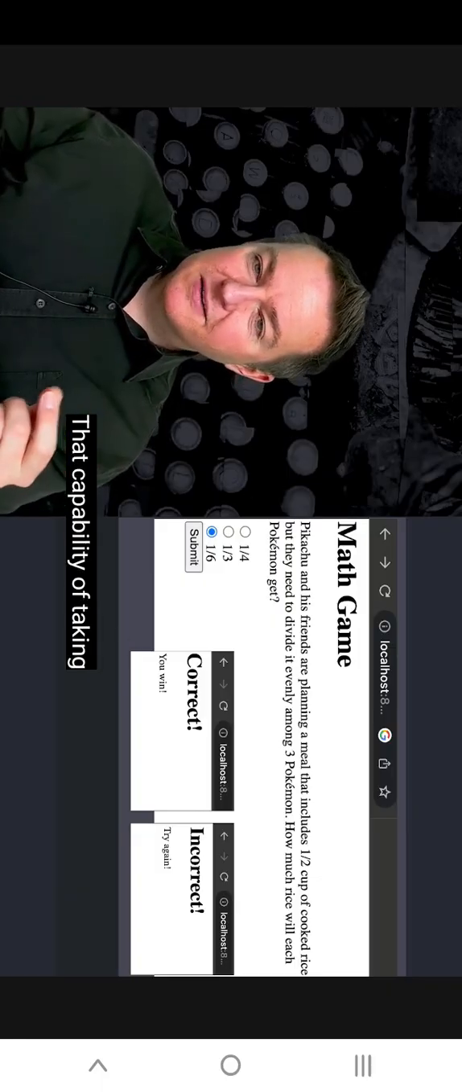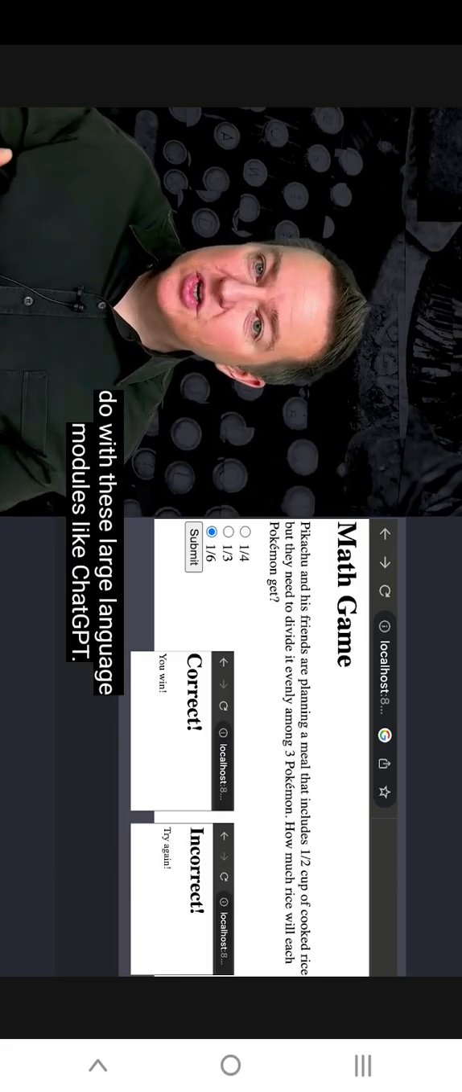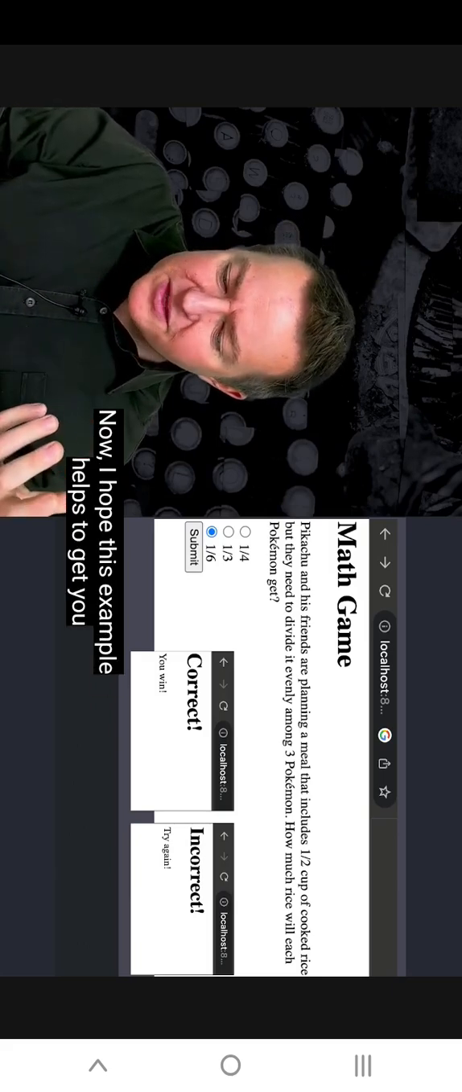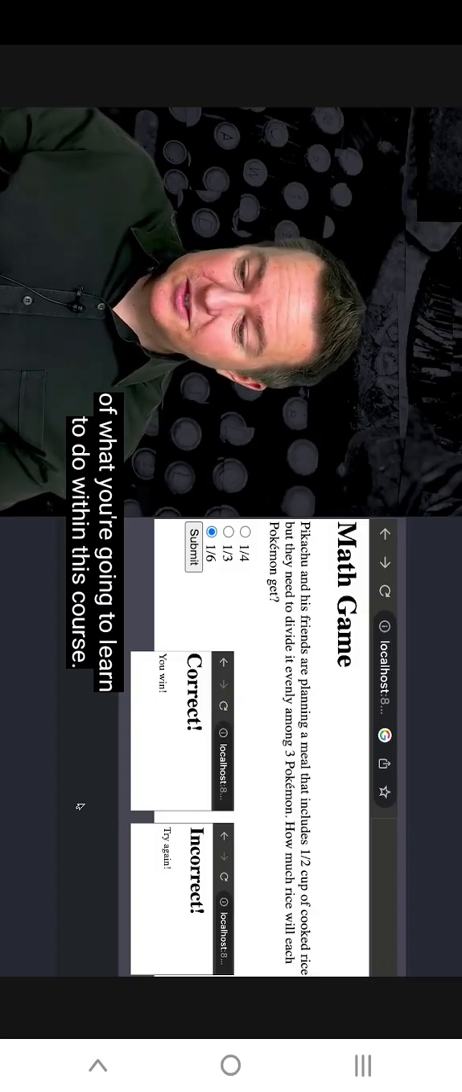And so that capability of taking our ideas and rapidly iterating and prototyping with them is just one example of the type of thing that we can do with these large language models like ChatGPT. Now, I hope this example helps to get you inspired about the capabilities of what you're going to learn to do within this course.